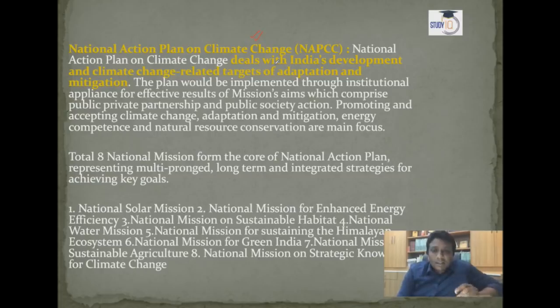And that is the reason India brought NAPCC, and under NAPCC, India has a total of 8 national missions. The first is the National Solar Mission, second the National Mission for Enhanced Energy Efficiency, third the National Mission on Sustainable Habitat, fourth the National Water Mission, fifth the National Mission for Sustaining the Himalayan Ecosystem, sixth the National Mission for Green India, seventh the National Mission for Sustainable Agriculture, and the eighth is the National Mission on Strategic Knowledge for Climate Change. So these are the 8 national missions brought under NAPCC.